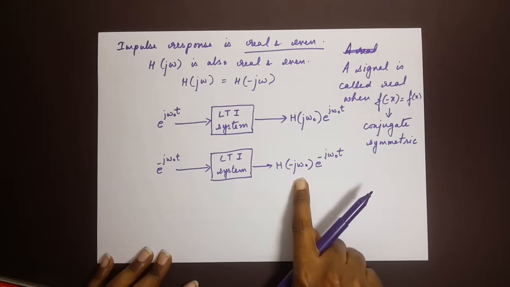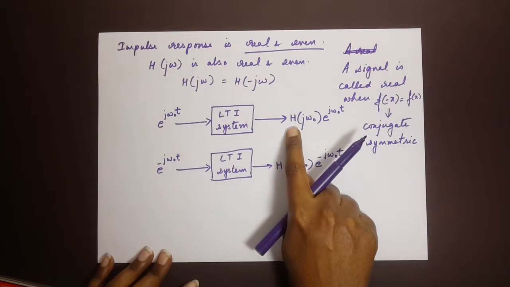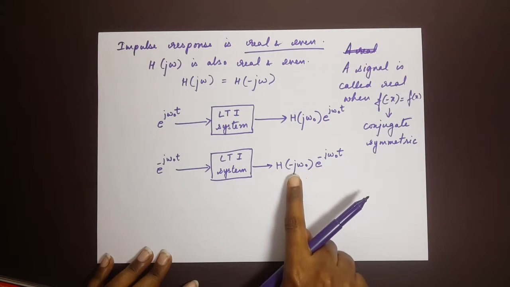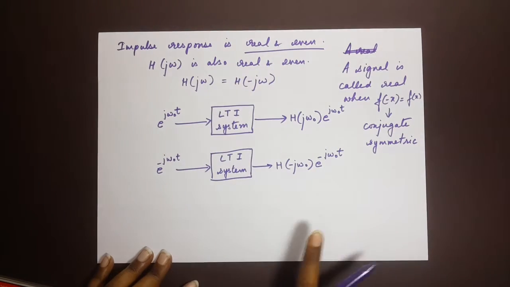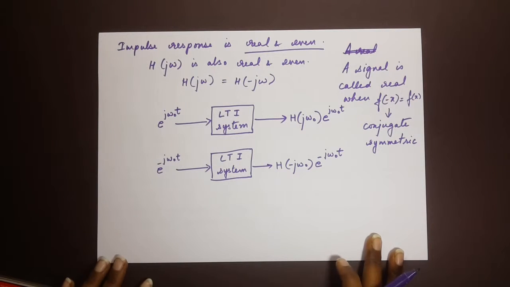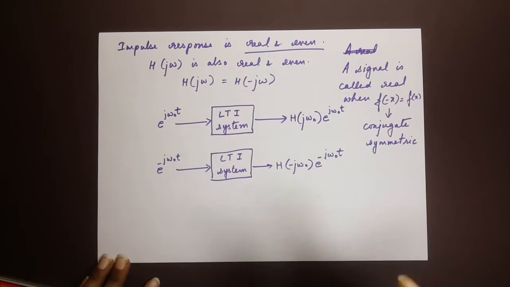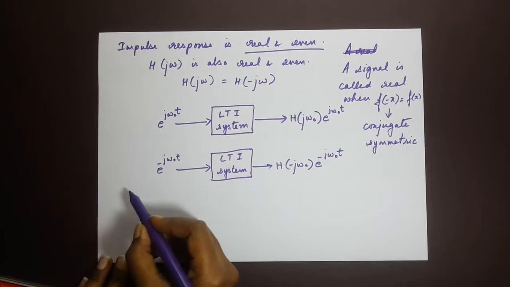Here you will have to note that H of j omega naught equals H of minus j omega naught. That's because it is real. Again, reiterating that fact, that is the point that should lead you to find the right answer.